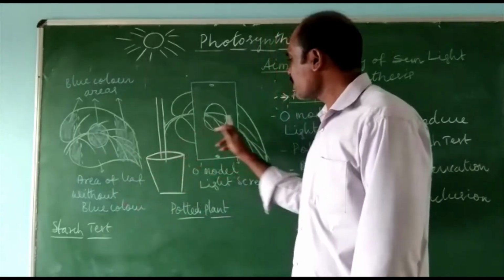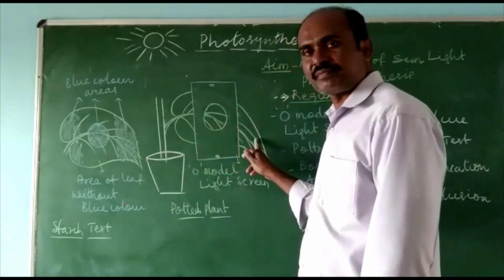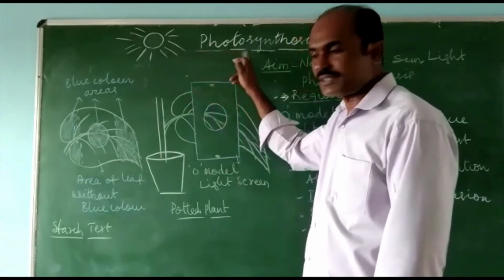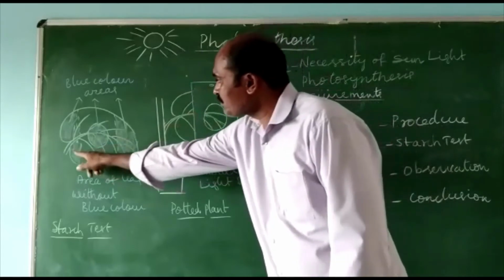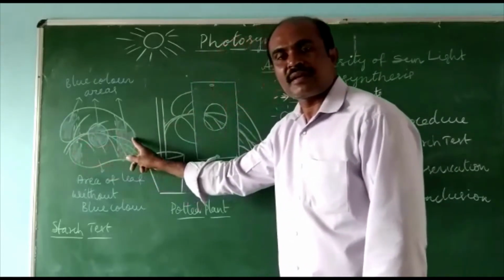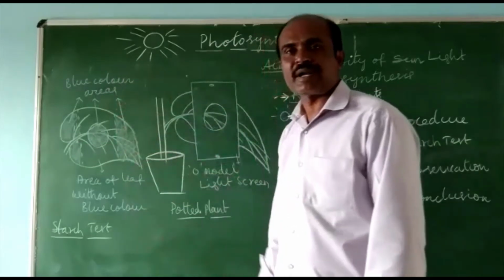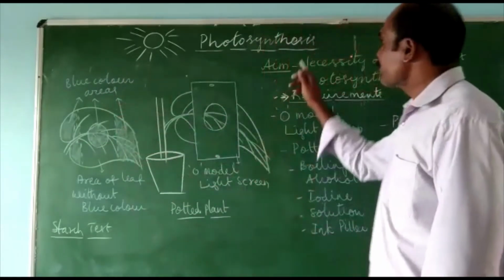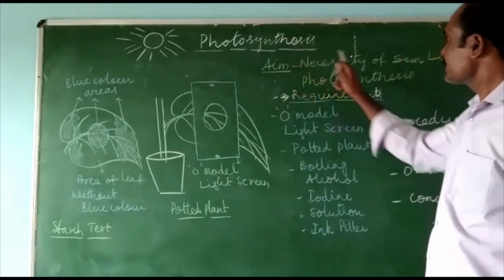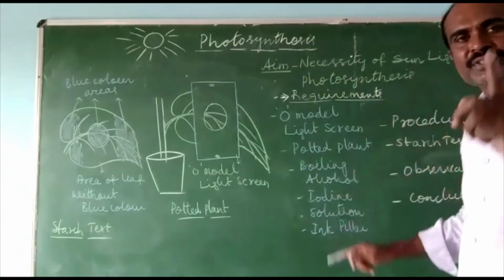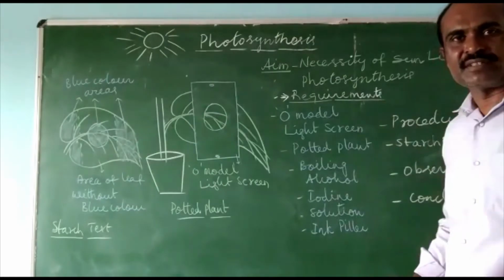And the part of the leaf which was exposed to sunlight has performed photosynthesis, prepared starch, and turned blue. Therefore, for carrying out photosynthesis, sunlight is the most essential thing.